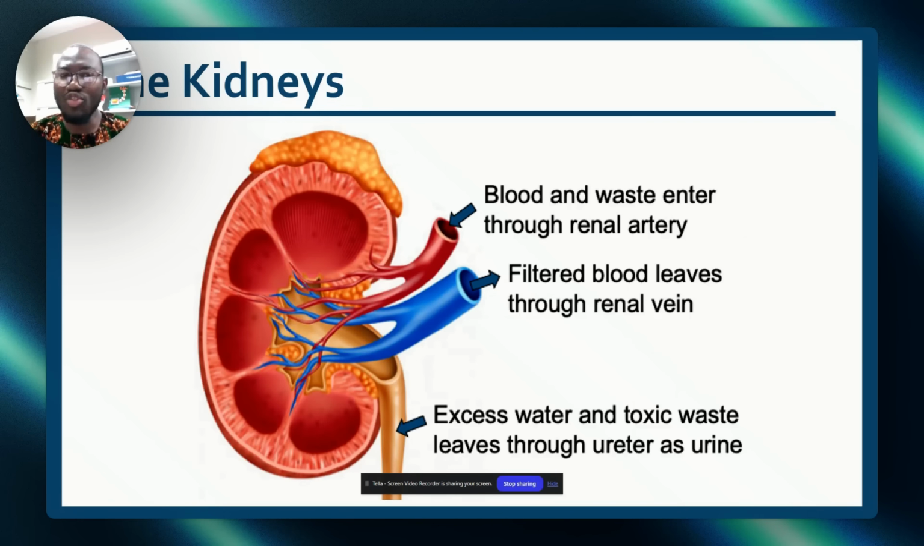Now, when we dissect the kidney, if you open up the kidney, this is the cortex, the external part of it. Then this is the medulla. Now, blood enters through the renal artery and is filtered, and leaves through the renal vein. After filtration, the excess water and toxic waste leave through the ureter as urine. I need you to understand this.